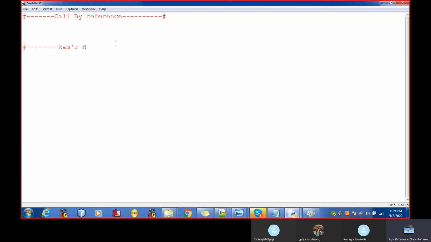Okay, so this is the reference. It's Ram's house. In layman's terms, it is said to be a senior. You are going to take the help of the senior if you won't be able to perform the task easily.